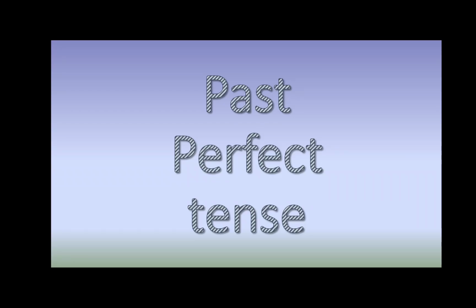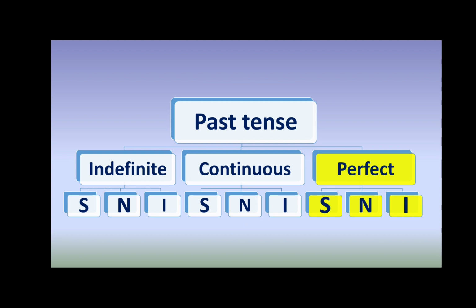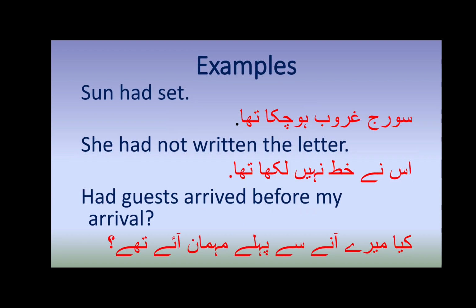Part of your video. Now we will do past perfect tense. So past perfect tense is the third type of the past tenses. So here are the examples. Sun had set. सूरज गुरूब हो चुका था.